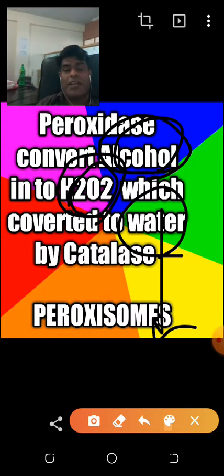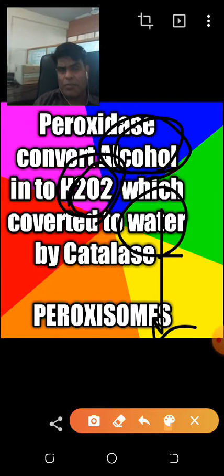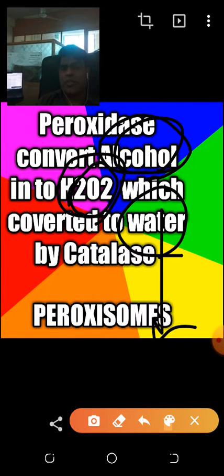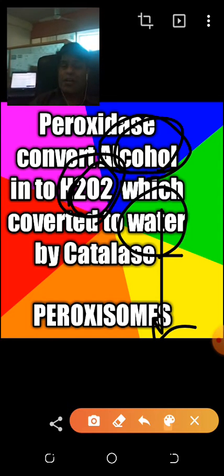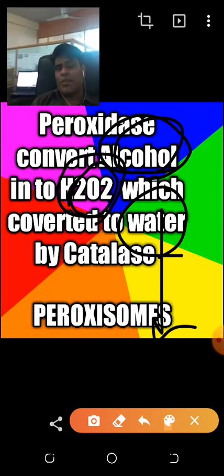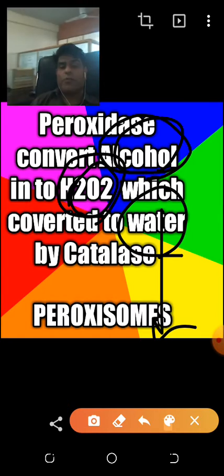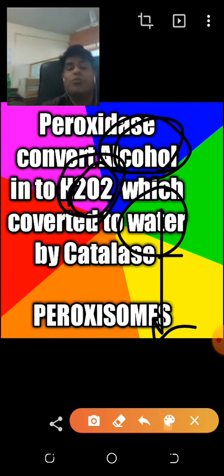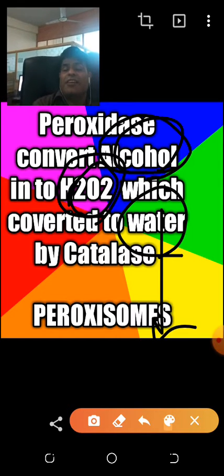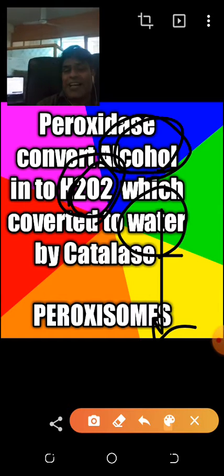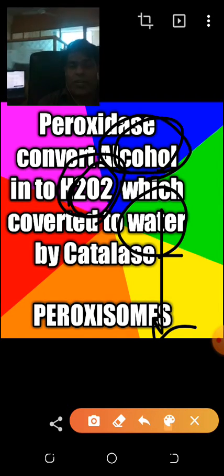One enzyme will convert ethanol. I use the name ethanol, formula C2H5OH. The first are methanol, ethanol, propanol, but ethanol is mostly used in living things, and ethanol C2H5OH will be converted into hydrogen peroxide H2O2. Now you are understanding why peroxisome is used in this reaction. The main work of peroxisome is to oxidize or to reduce hydrogen peroxide.